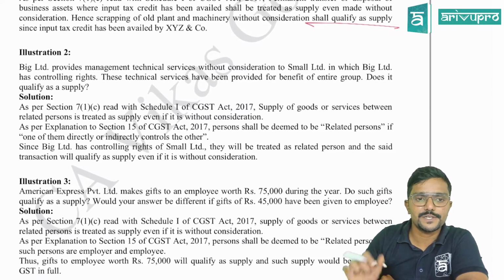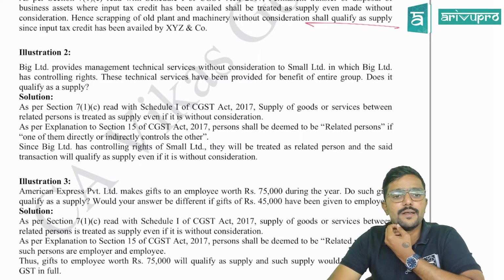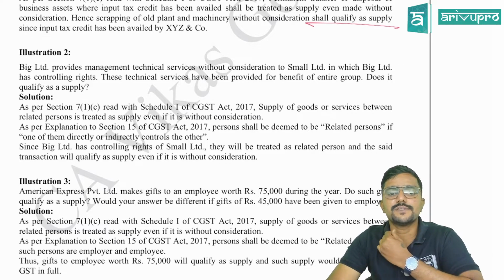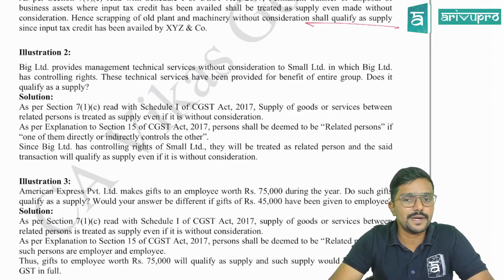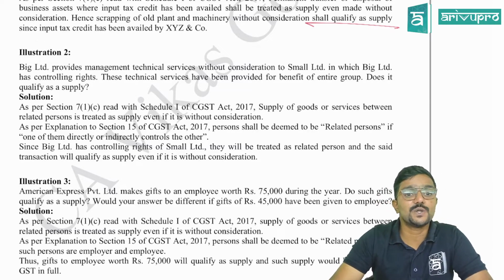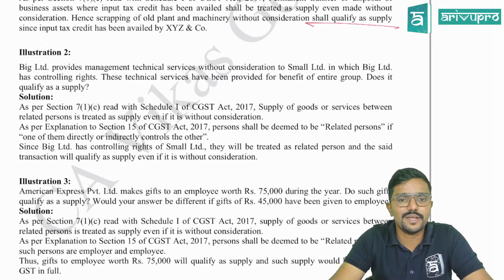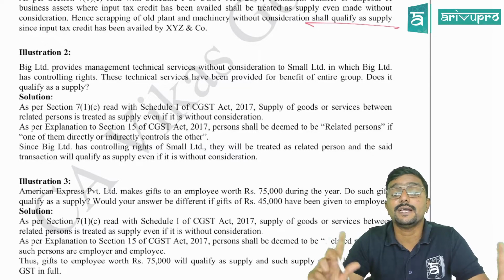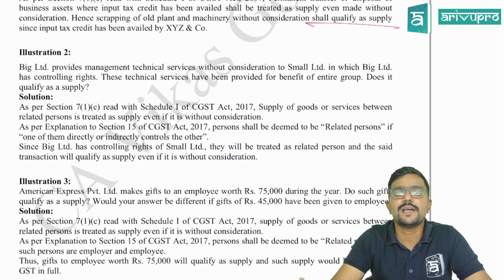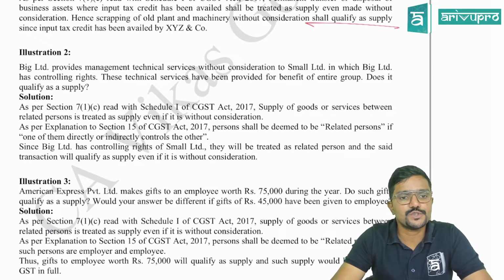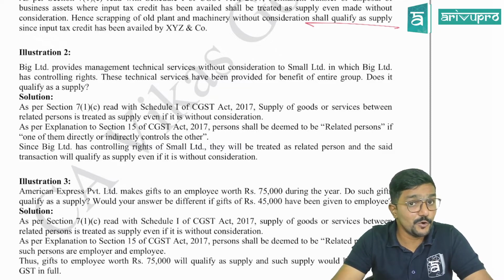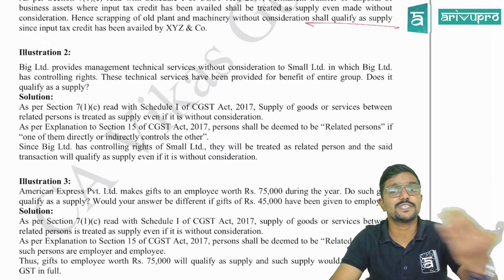Now coming to illustration 2. Big Limited provides management technical services without consideration to Small Limited, in which Big Limited has controlling rights. So they both are related because they are controlling. So they both are related, Big and Small. This technical service has been provided for the benefit of the entire group. Does it qualify as a supply? Yes, as per para 2. Chalo, guys, let me read the solution. And this is how you can present it in the exam. Even if by chance you don't remember the para number, at least you should know the section number and schedule, guys.